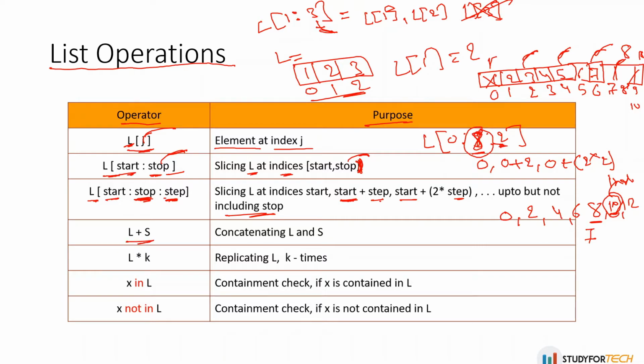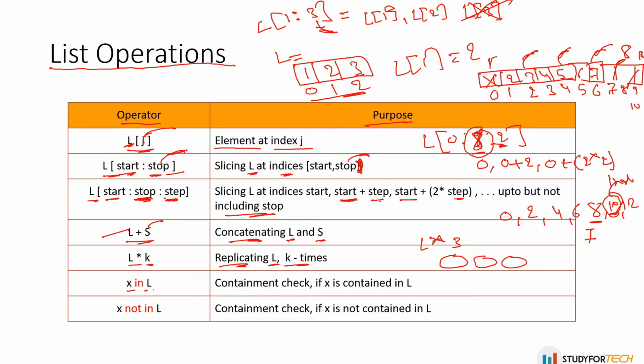This one is L plus S. When we have two lists, L and S, it will concatenate list L and S. Here, L multiplied by K means replicating list L K times. So let's suppose we multiply the list by 3. This list will be replicated 3 times.